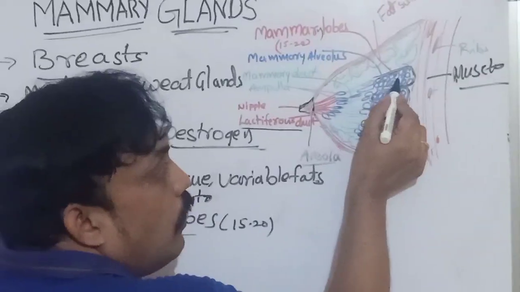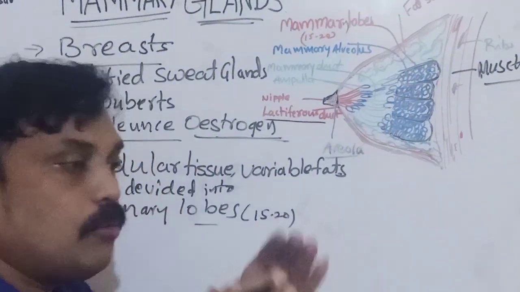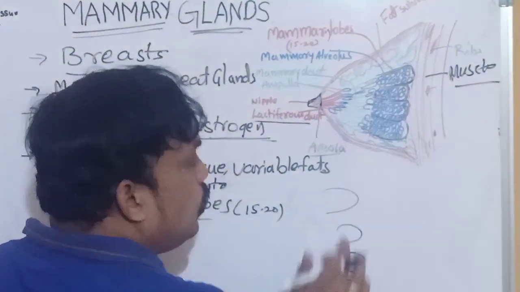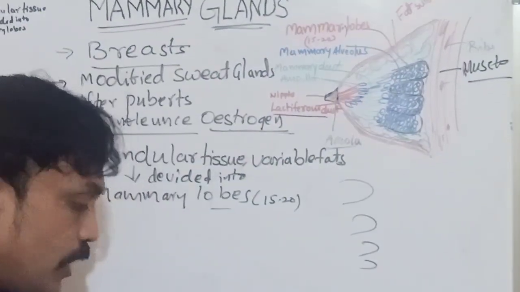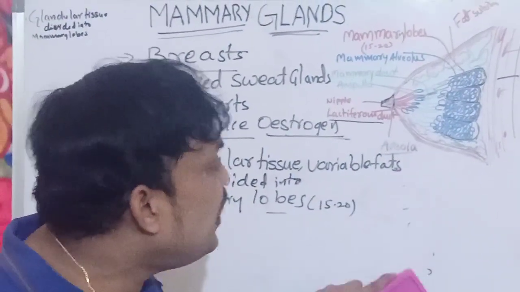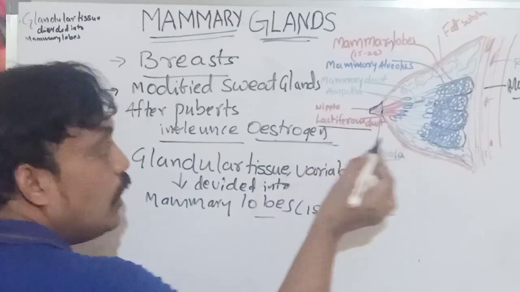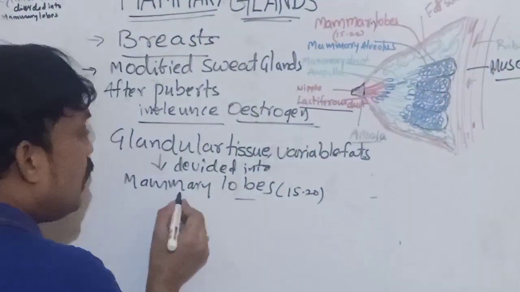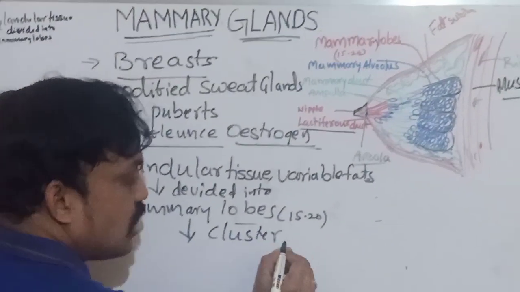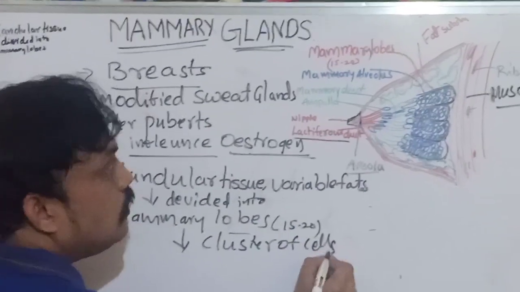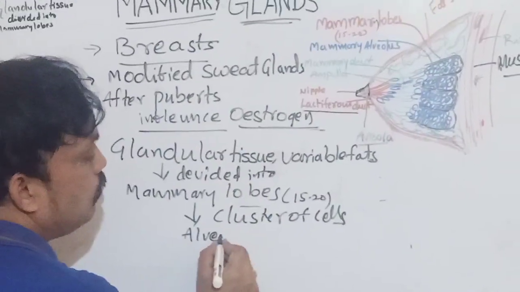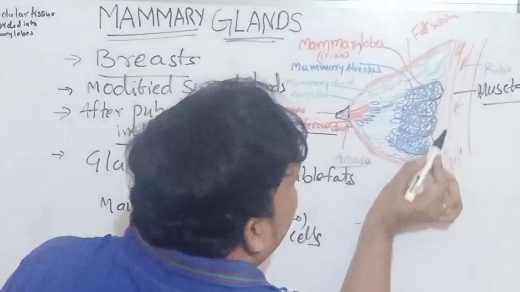These lobules: one lobule, two, third, fourth. Glandular tissue is divided into lobules, which we call mammary lobules. Each and every mammary lobule consists of a cluster, a group of cells. Those cells we call mammary alveolus.